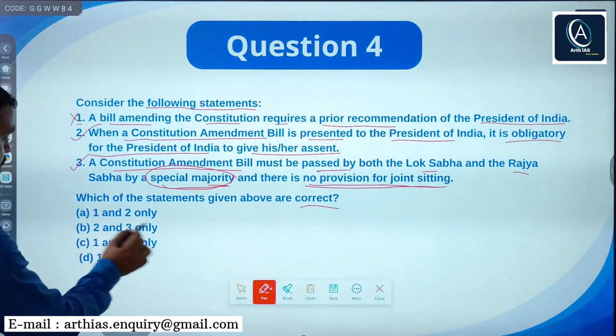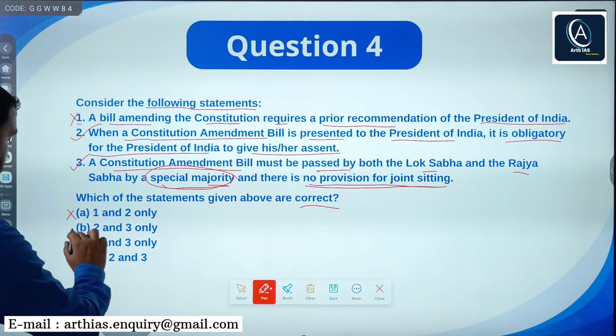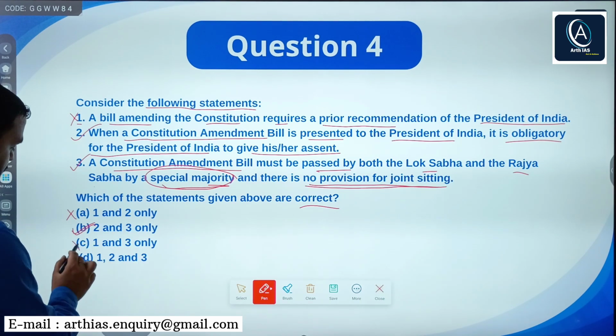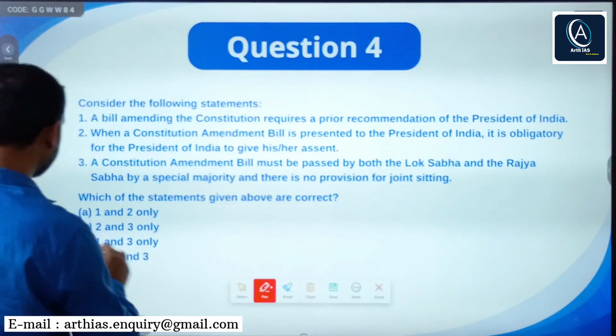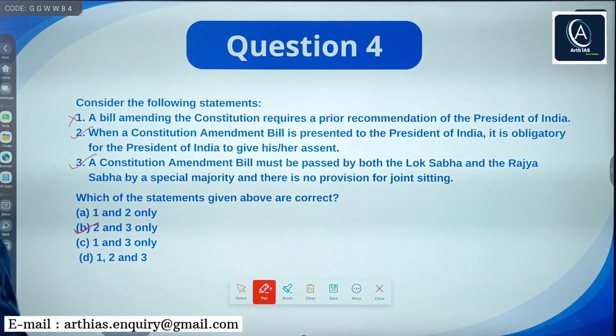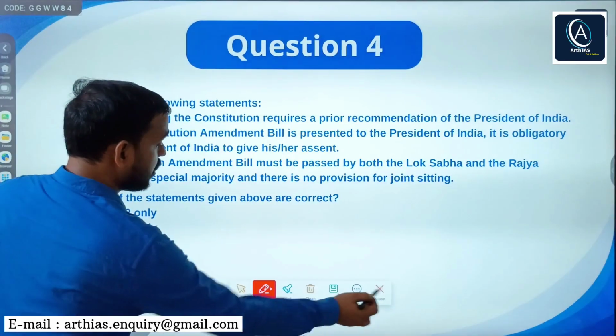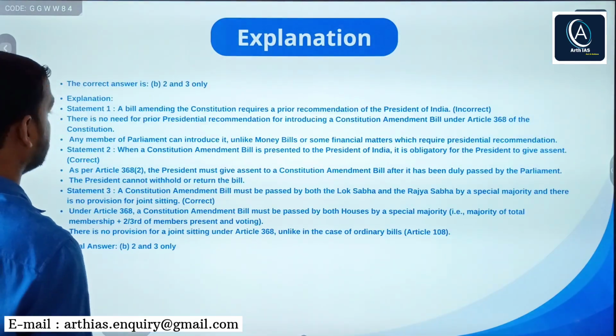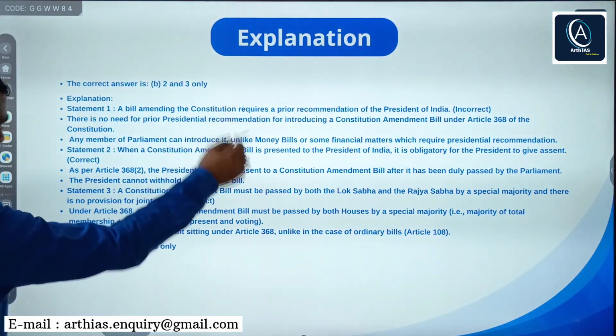Now option A says 1 and 2, no. B says 2 and 3. So B is the right answer. No need to go for C or D. So you can clearly see option B is the right answer. Statements 2 and 3 are correct, right? Now fifth question. Here is the explanation, you can read.